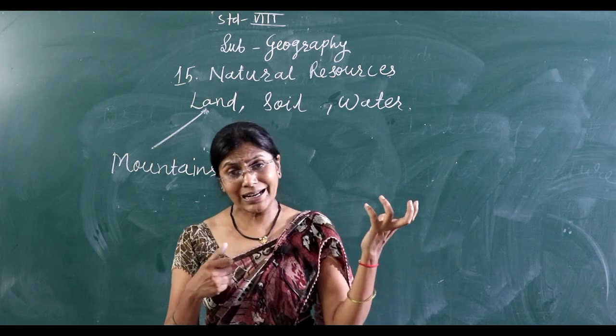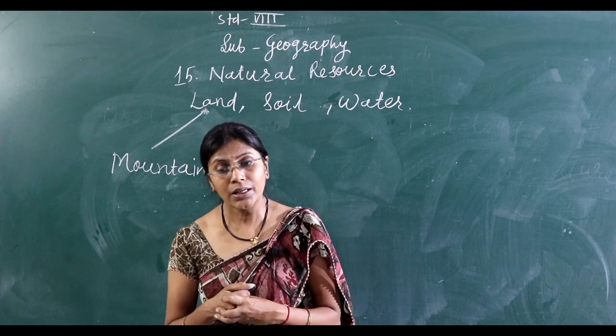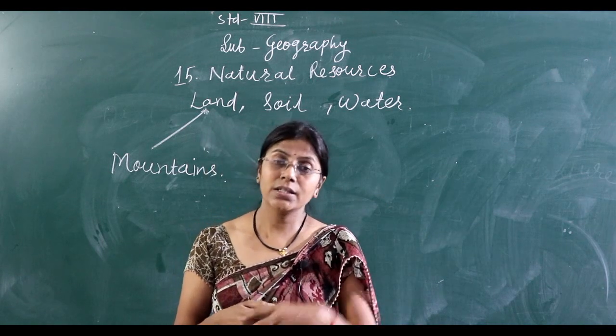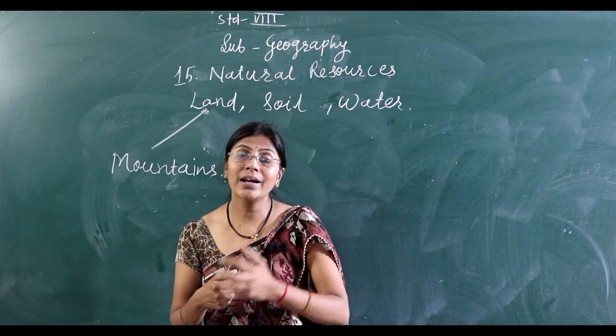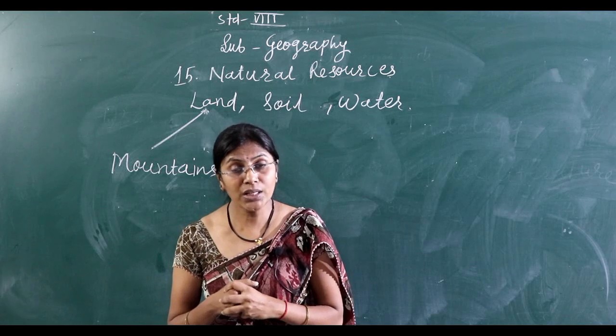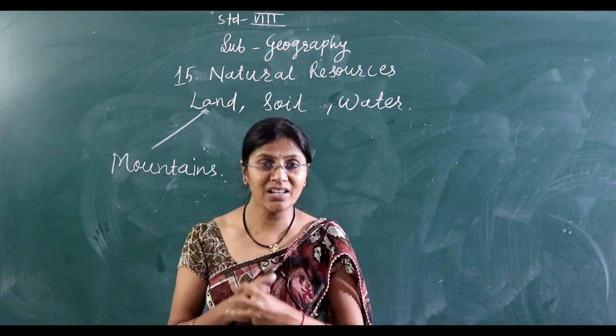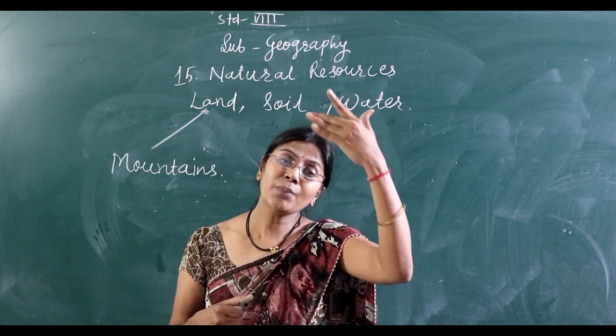That is called alluvial soil, which forms the fertile plains. The river coming from the mountains brings alluvial soil full of minerals, because it comes from the mountain area.